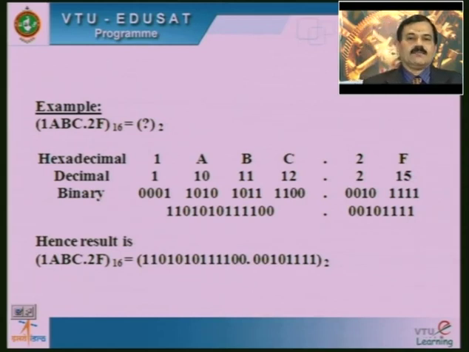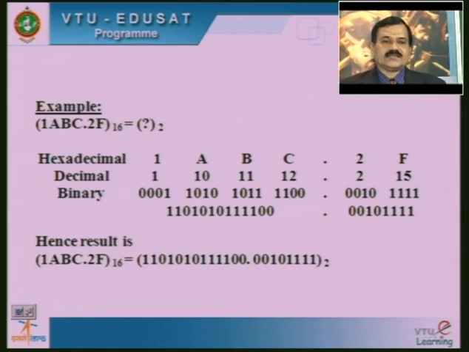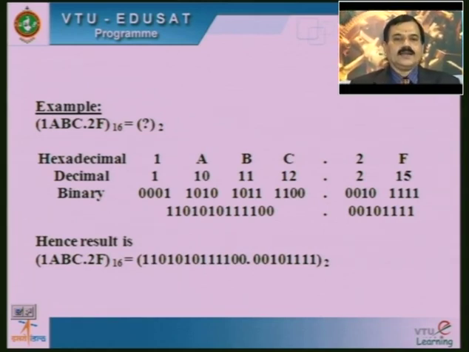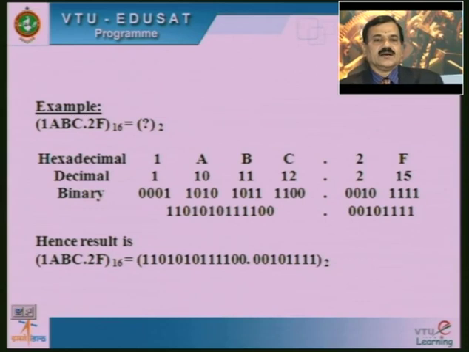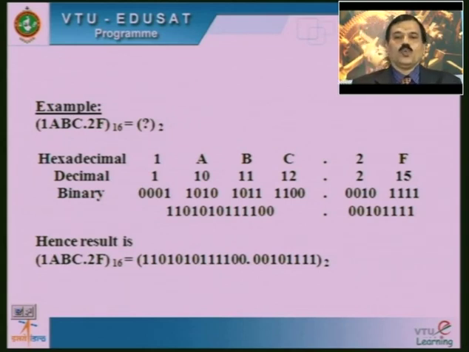So that is the most significant bit. 1 can be written in binary as 0001, and the value 10, which is indicated in the decimal value, can be written as 1010, and 11 may be written as 1011, and 12 may be written as 1100, and after the decimal point the 2 may be written as 0010, and 15 may be indicated in its binary form as 1111.